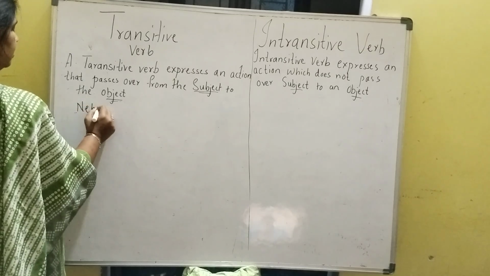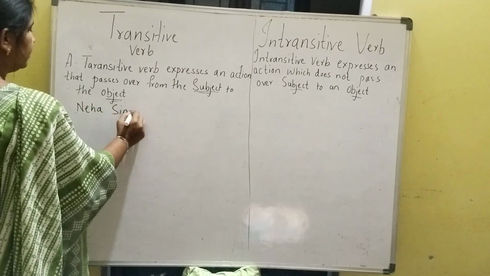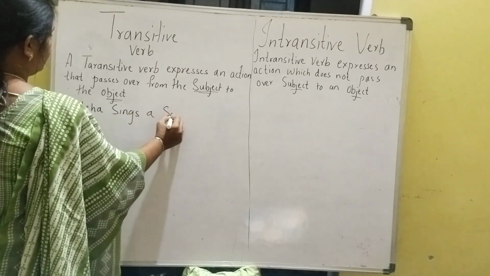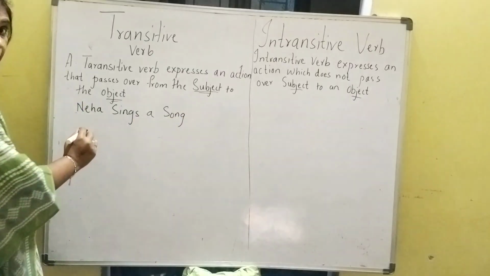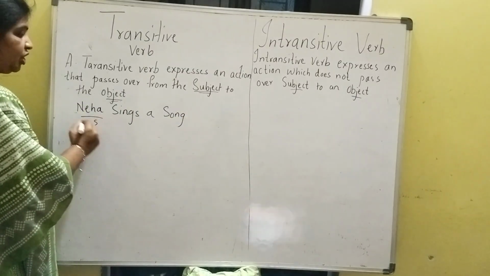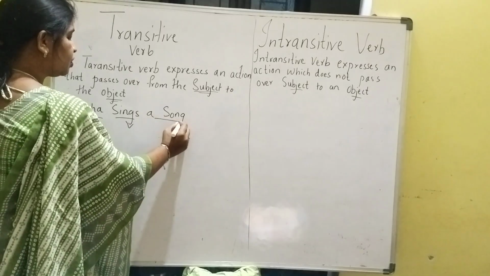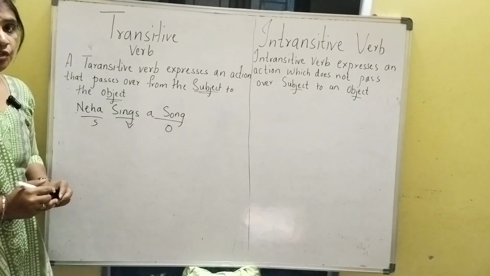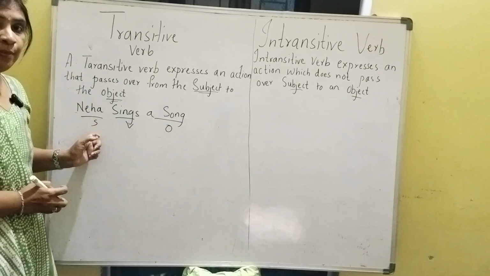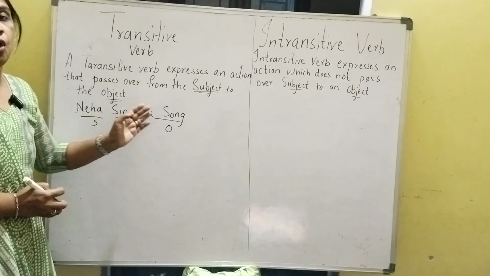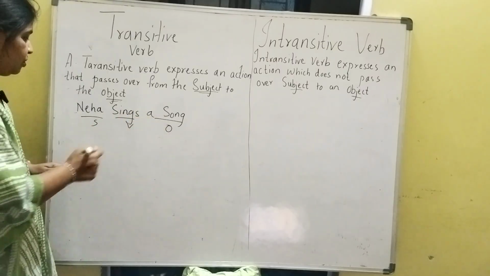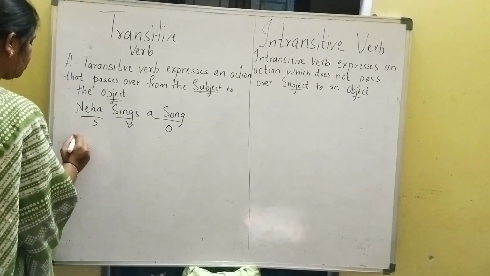Neha sings a song. So here you can see Neha is the subject, sings is the verb, a song is the object. So here Neha, the subject, is doing the action on the object. Let's take the next one.